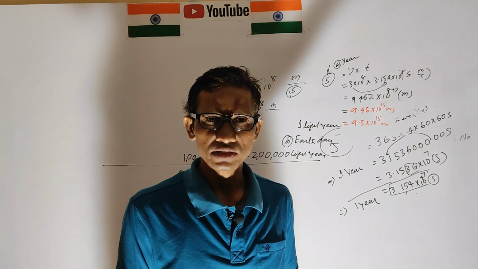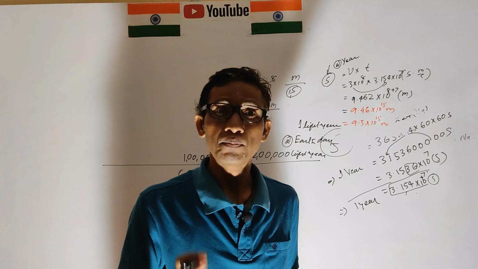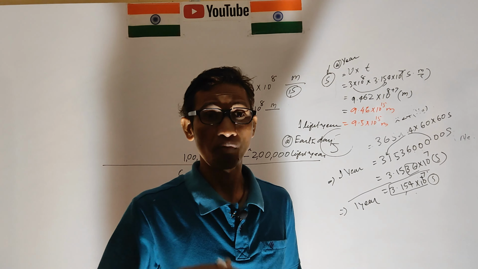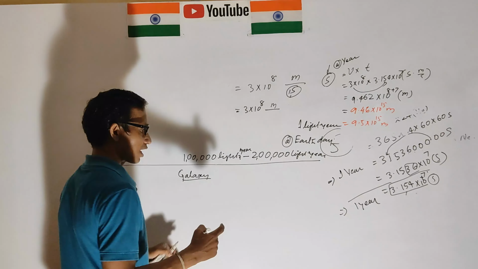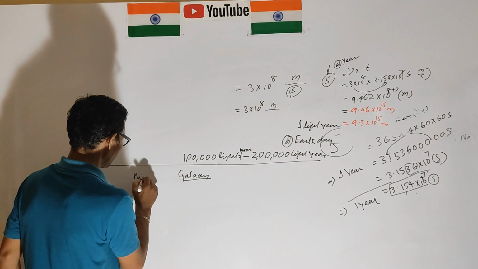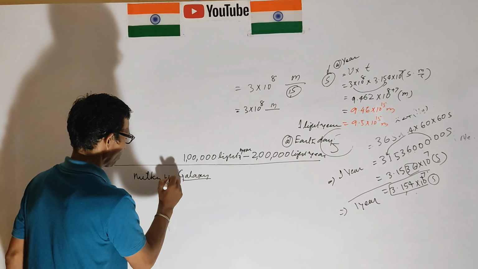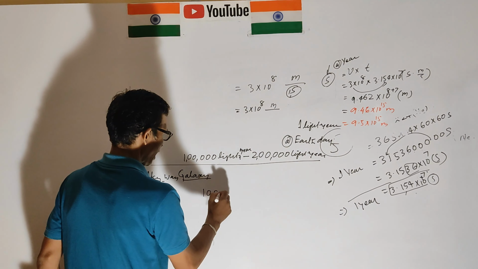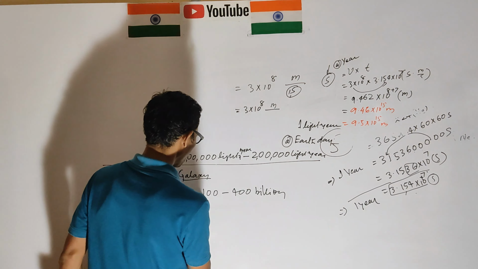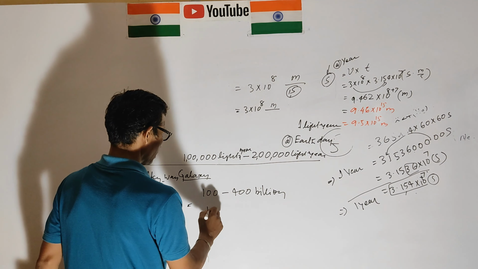We consider this one: 100 to 400 billion stars are present there. How many stars are included in our Milky Way? 100 to 400 billion.